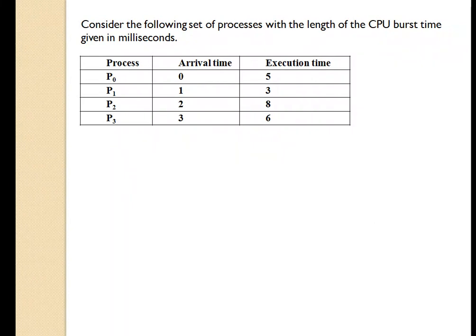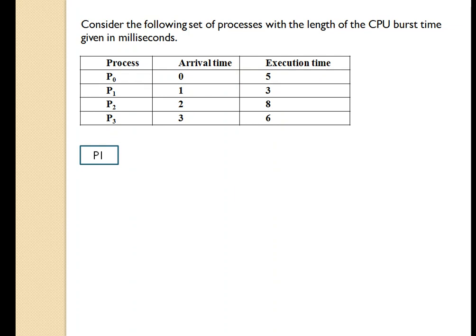So to understand SJF better, we are going to see one example. Consider the following set of processes with the length of the CPU burst time given in milliseconds. So here we are using again 4 processes which have arrived at 0, 1, 2, 3, and the execution times are 5 milliseconds, 3 milliseconds, 8 milliseconds and 6 milliseconds respectively. So again we are going to draw a Gantt chart.